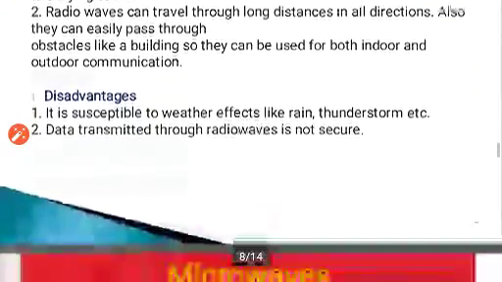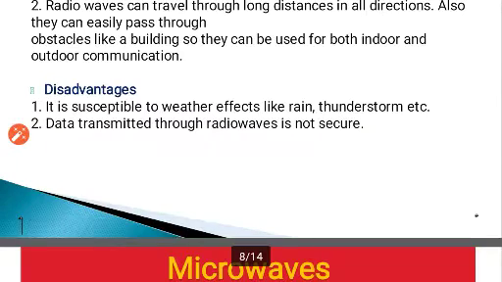Now let us see what is the disadvantage. It is susceptible to weather effects like rain and thunderstorm. So thunderstorms and rain can affect its communication. Data transmitted through radio waves is not secure. Anyone can tap it, anyone can hack it.